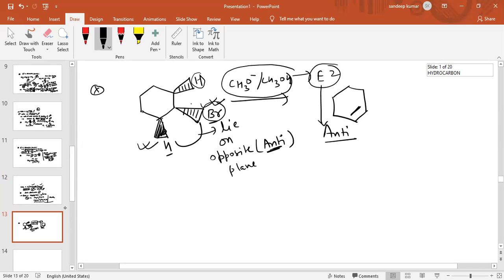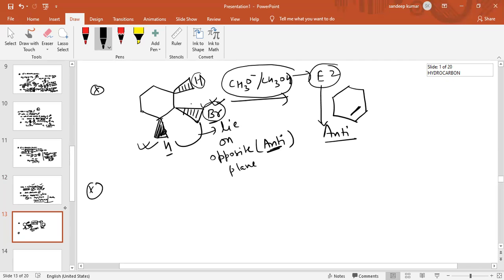So there are two types of reaction we have discussed. One is E1 elimination and one is E2 elimination. In E1 elimination, the order is 1, because rate depends only on the concentration of alkyl halide. While in E2 reaction, rate depends on the concentration of alkyl halide as well as on the concentration of base.